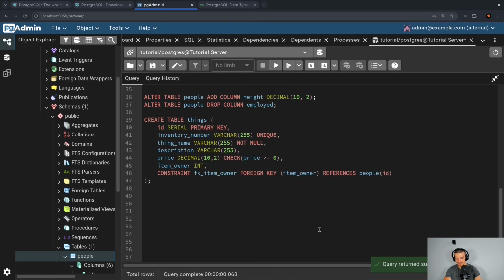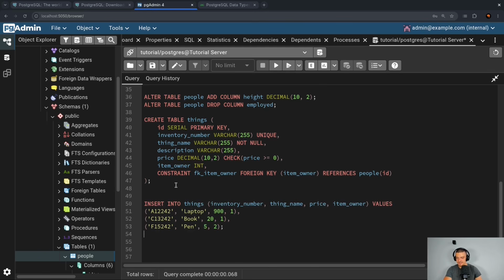Query returned successfully. And now I can add some data to the table. So to keep this simple, I'm going to just copy paste this here as before, insert into things. And now the columns that we want to insert: inventory number, thing name, price, and item owner. And here I just add some random strings, some names, some prices, and the owner ID.